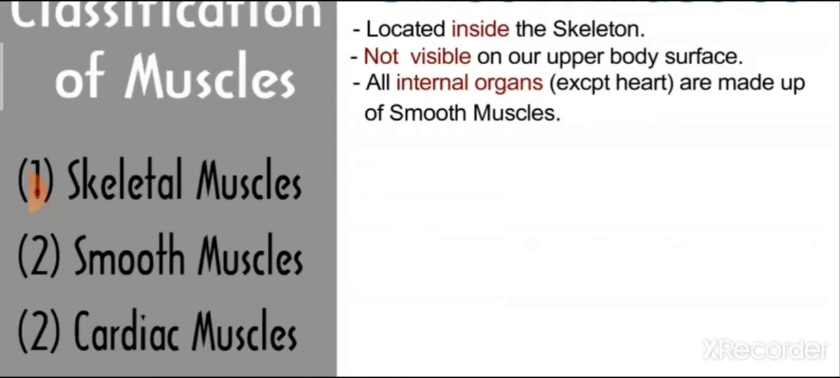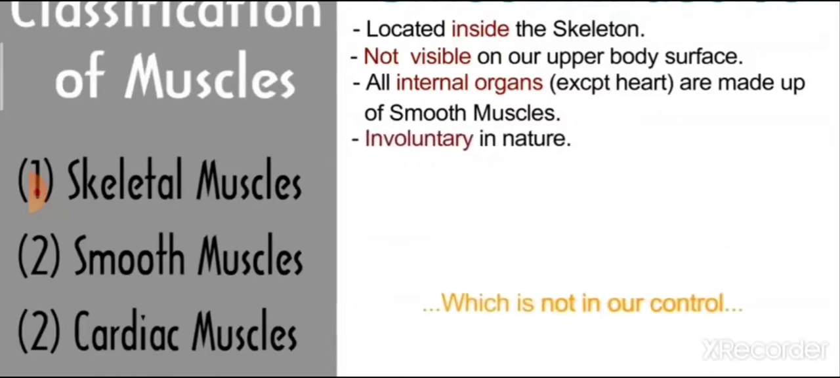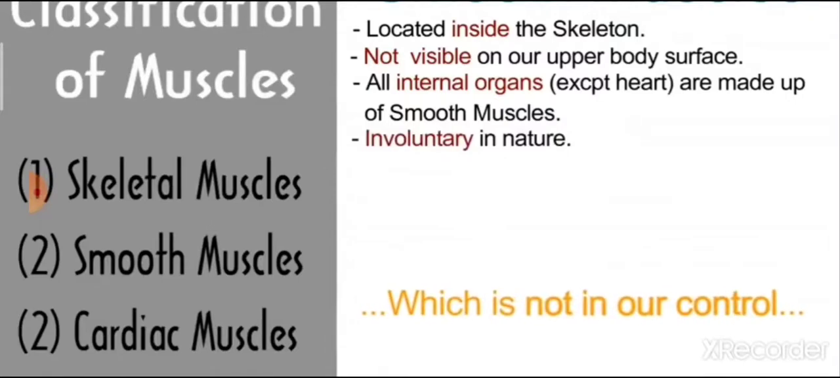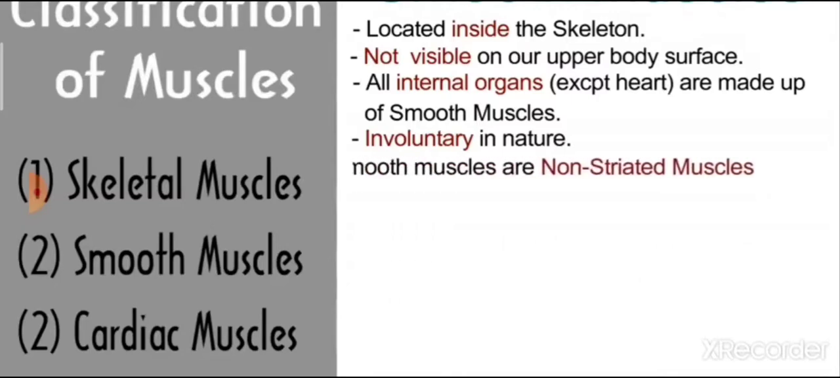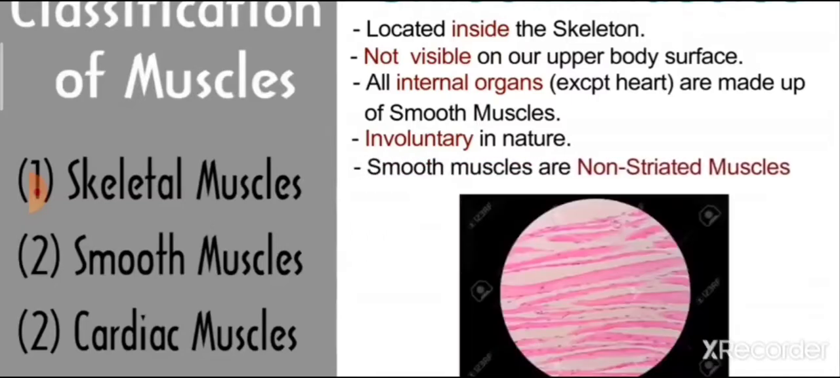Smooth muscles are involuntary in nature. Involuntary means which is not in our control. We cannot move these muscles according to our own wish, but it is possible in the case of skeletal muscle. Smooth muscles are non-striated muscles. Like we have seen in skeletal muscle, there were light and dark segments, but here in smooth muscle, there are no light and dark segments.